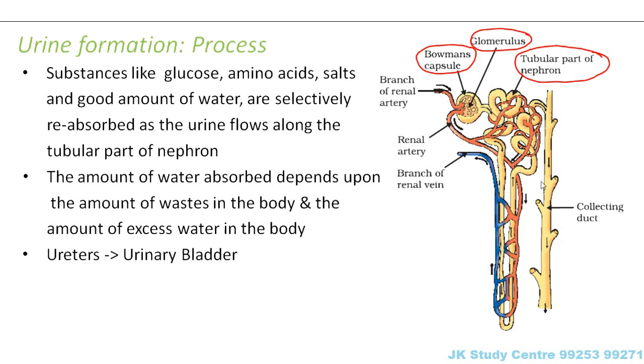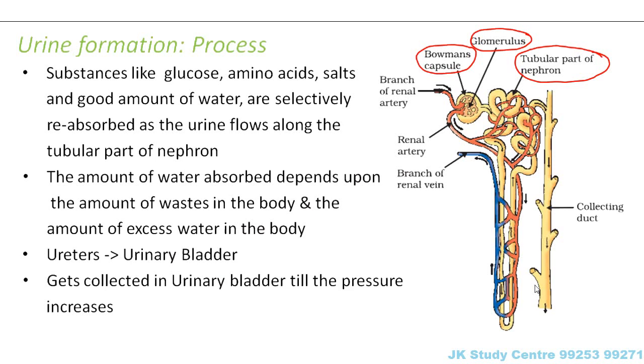Once the urine is formed in the collecting duct, you can imagine that inside the kidney you have many such nephrons. The collecting duct of each nephron will be producing urine. So all this urine collected together will be the urine which is formed by the kidney. This urine will then pass to the ureters, and from the ureters it will reach the urinary bladder. The urinary bladder will collect the urine till the pressure increases. When a lot of urine gets collected there, the pressure to send the urine outside will increase.